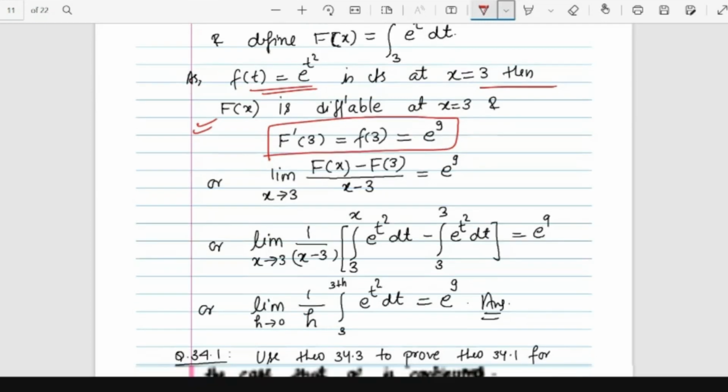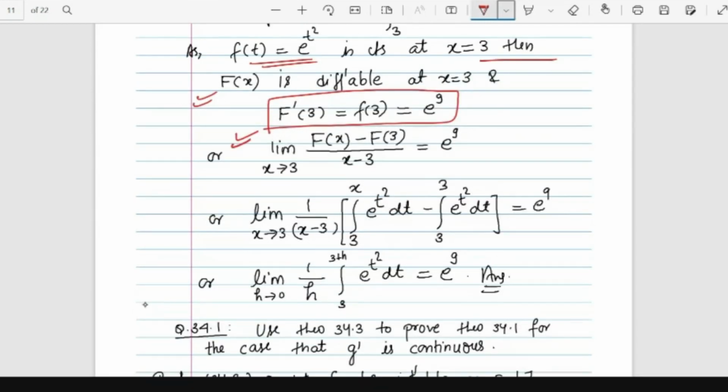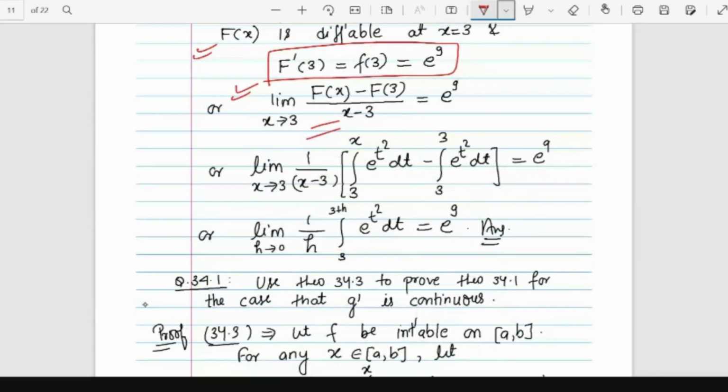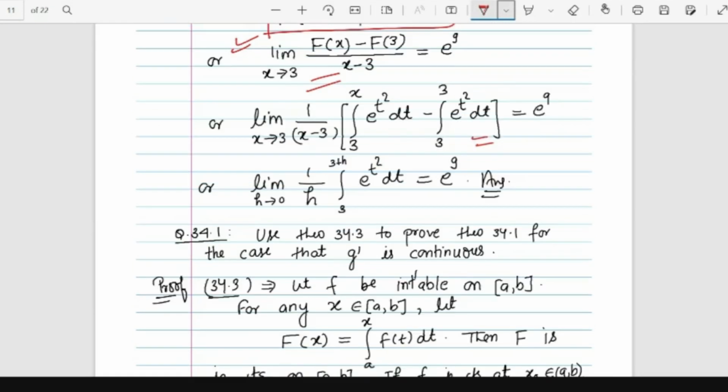Then again apply the definition of the derivative at 3. Putting in all these definitions, and then putting the value of capital F of x minus capital F of 3, you will get this thing. So this value is nothing but e raised to power 9.